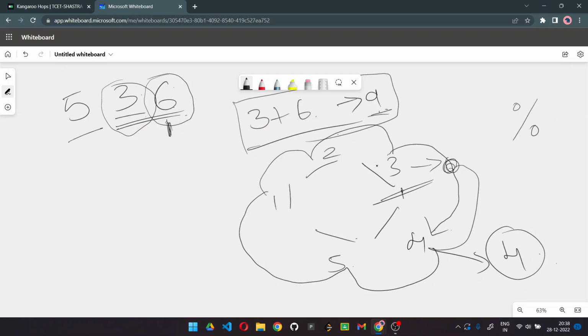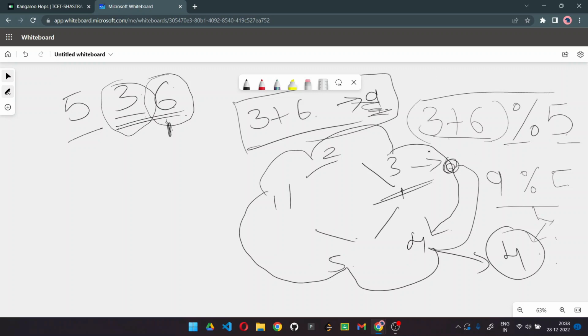So here the total number of islands is 5, so we have to take the modulo with 5. Here we will simply add the initial position with the number of jumps, and that will be moduloed with 5. This will become 9, and 9 modulo 5 will give us the answer 4, right? So here we have finally derived our formula, which we have to implement in the coding section.